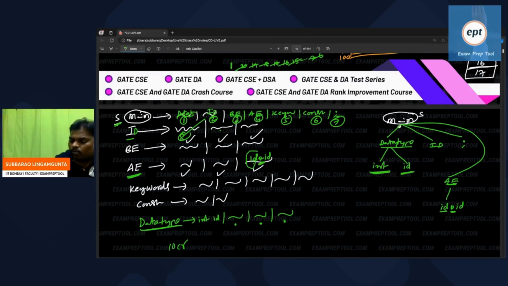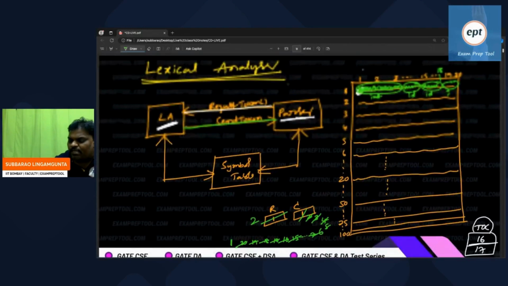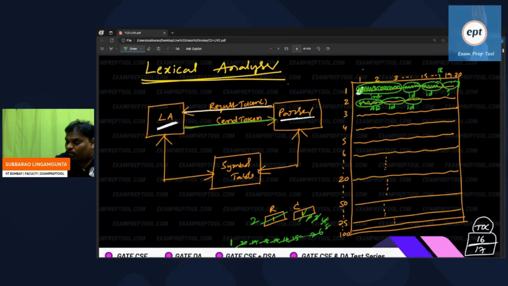So the parser will request the lexical analyzer, hello lexical analyzer, please give the token, so that out of 10 crore productions, I can decide which one I have to take. Because out of those 10 crore, I can take anyone, but I have doubt, because which one is suitable for this program, I don't know.